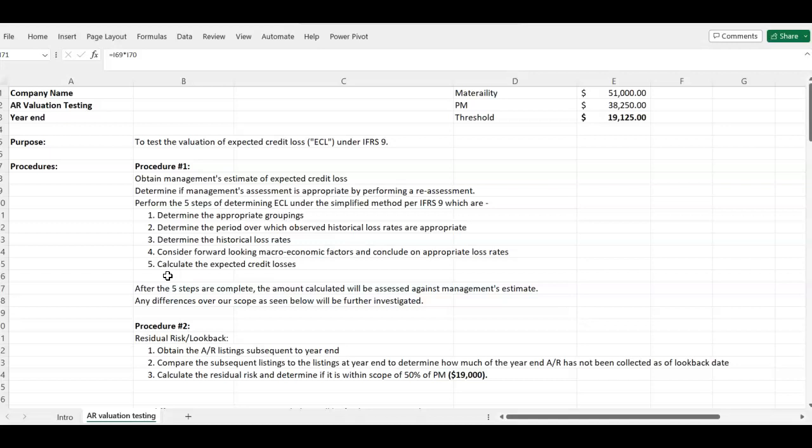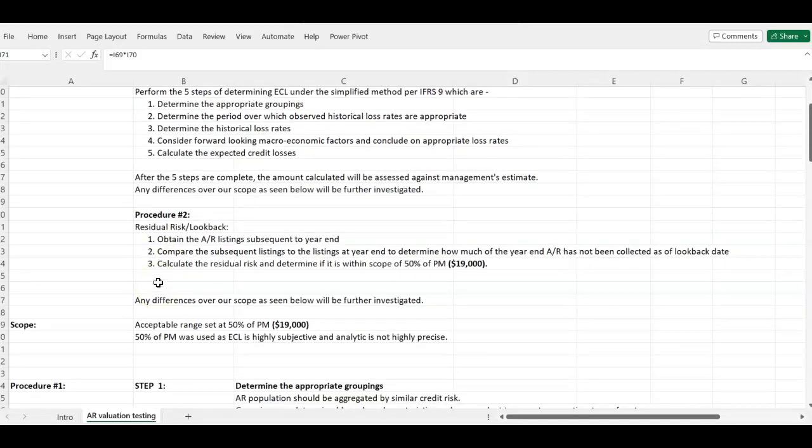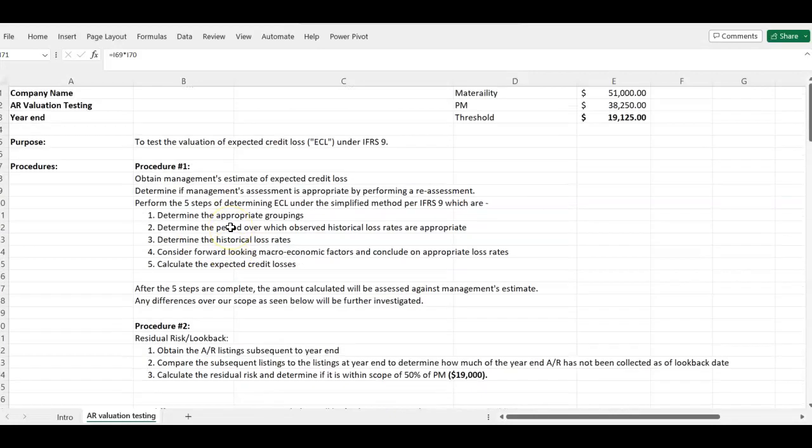So we already looked at step 1, step 2, step 3. I'm going to stop here for this video. In the next video, we are going to look at step 4 and step 5, and then I'll look at procedure 2, which is called the look back procedures. Okay, I'm going to show you how we perform the look back procedure. I don't want this video to be too long, so I'm going to stop right here, and in my next video I'm going to show you how I use my threshold, and then I'm going to look at step 4, step 5, and then look back.